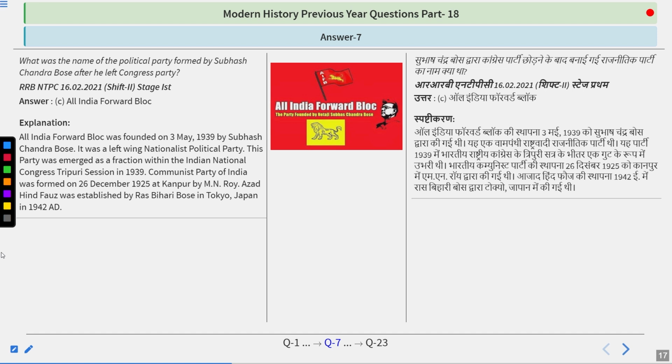Communist Party of India was formed on 26 December 1925 at Kanpur by M.N. Roy. Azad Hind Fauj was established by Ras Bihari Bose in Tokyo, Japan in 1942 along with Captain Mohan Singh. Later on, the second phase of this Azad Hind Fauj was created by Subhash Chandra Bose.